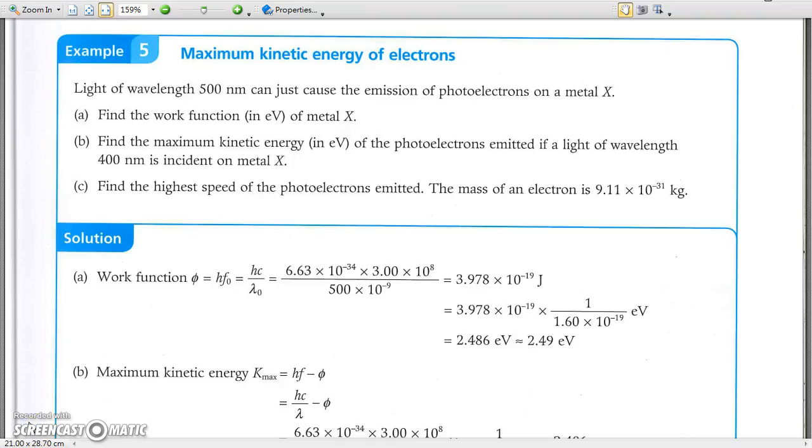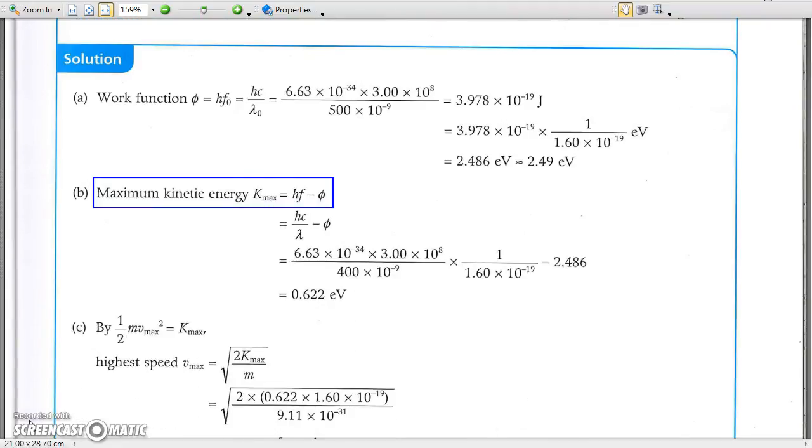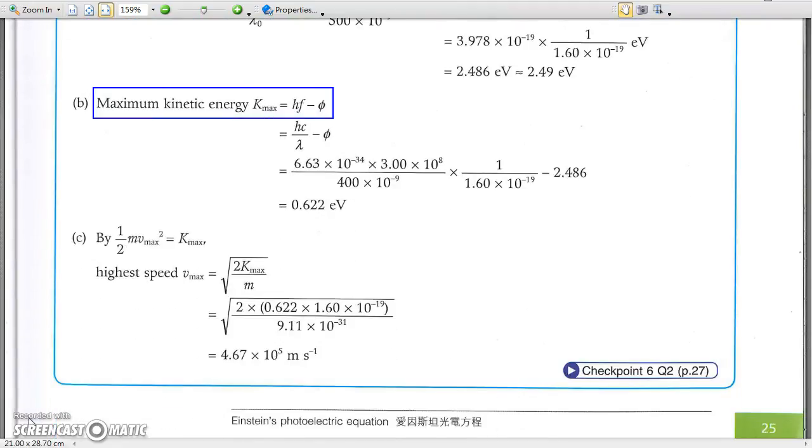Maximum kinetic energy of electrons. Using E equals hf, we can find the energy of a photon easily. Then using Einstein's photoelectric equation, we can find the maximum kinetic energy and the speed of photoelectrons.